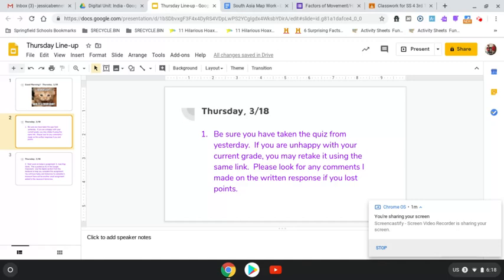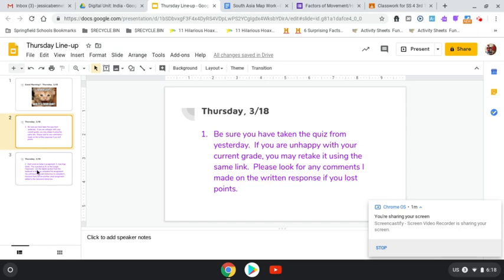If you are not happy with that grade, you may actually just retake the quiz with the same link. If you have any problems, let me know. But make sure that if you lost points on the written response, you look for any comments that I may have made so that you know how to fix your mistakes on your retake.